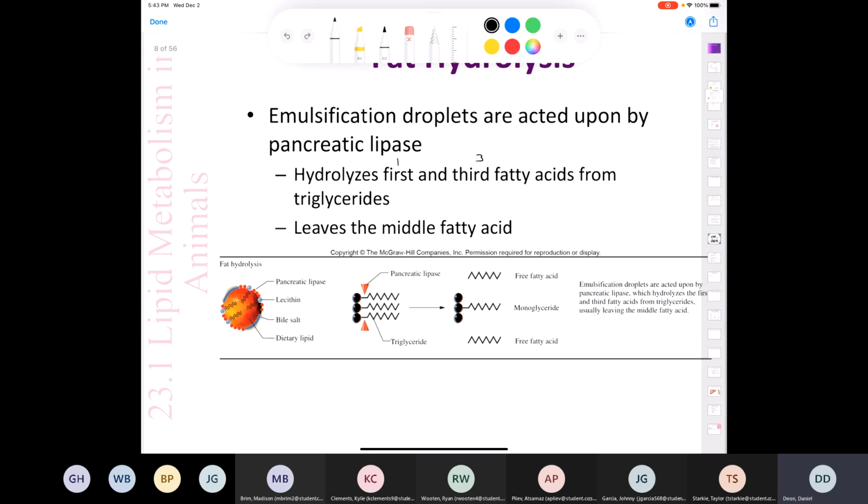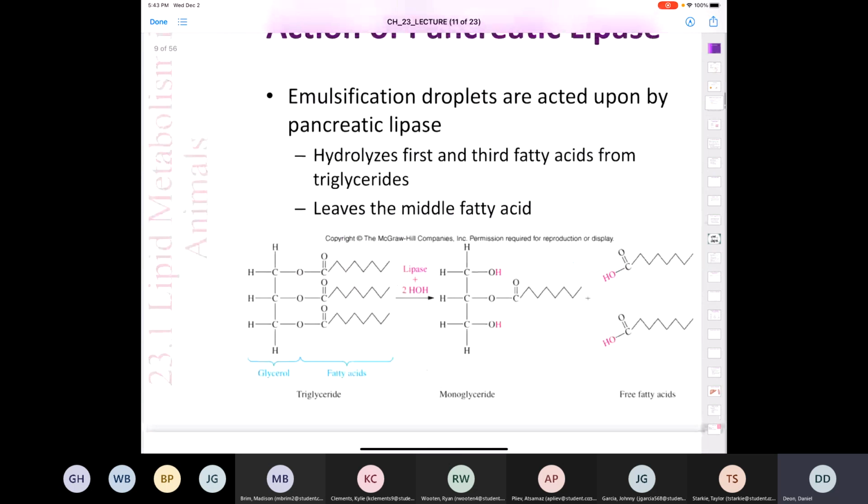So on the far right-hand side here, it says emulsification droplets are acted upon by pancreatic lipase. Okay, and this is just representing the enzyme here, which hydrolyzes the first and third fatty acids from the TGCs or triglycerides, usually leaving the middle fatty acid. Now, if you find this a little bit difficult to follow, if you're like, what the heck is this again? Well, I have a bigger structure here.